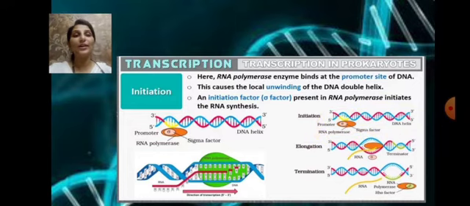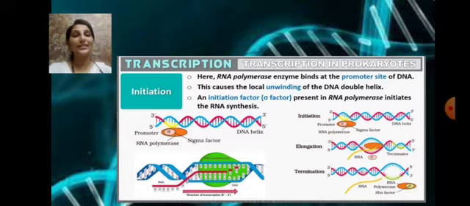So where the RNA polymerase binds to the DNA at the promoter site, the unwinding of the DNA strands takes place. There is an initiation factor called the sigma factor, which is a part of the RNA polymerase. And when this sigma factor comes and attaches to the RNA polymerase, then the RNA synthesis initiates.